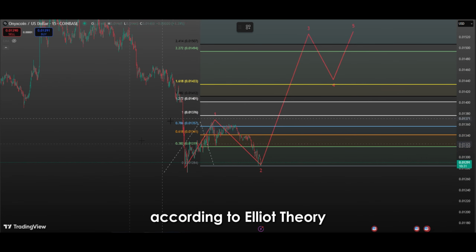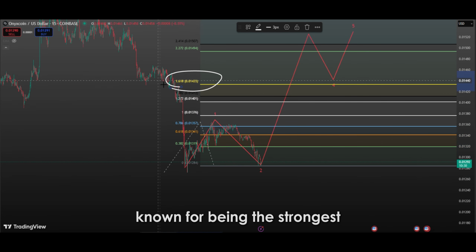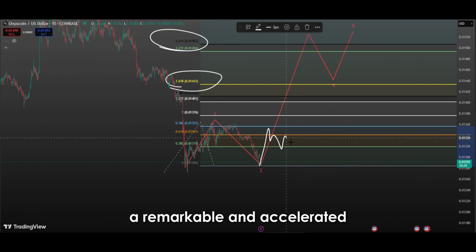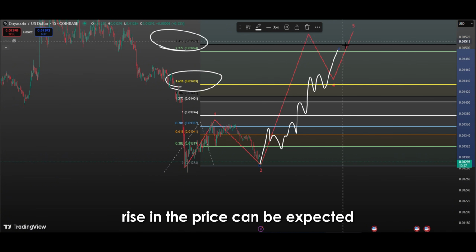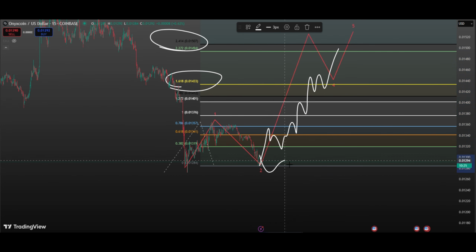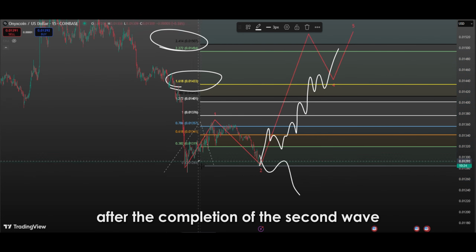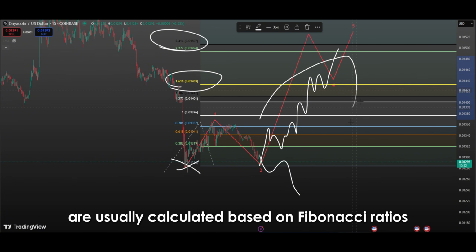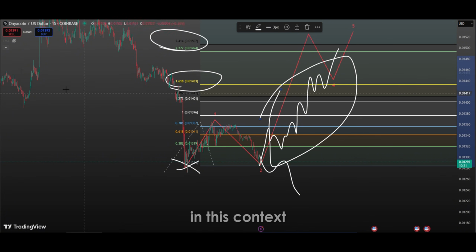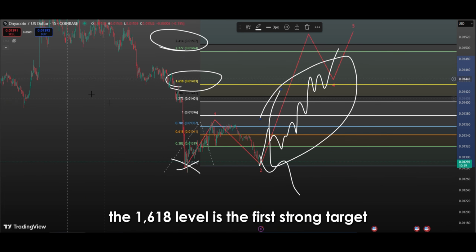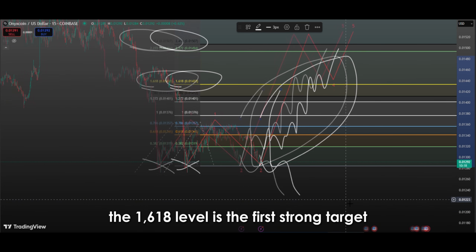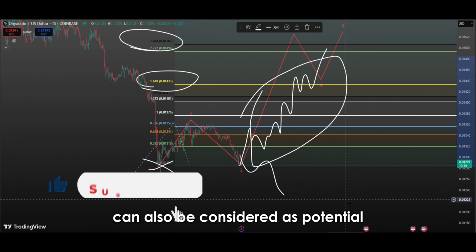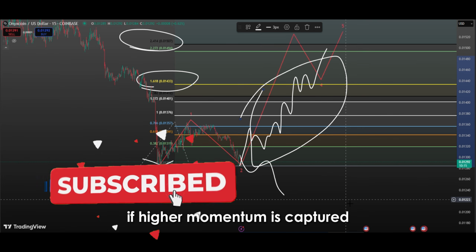According to Elliott theory, the third wave is generally known for being the strongest and longest lasting. Therefore, a remarkable and accelerated rise in the price can be expected with the start of this movement. If the price turns upwards after the completion of the second wave, the third wave targets are usually calculated based on Fibonacci ratios. In this context, the 1.618 level is the first strong target, while the 2.272 level can also be considered as potential if higher momentum is captured.